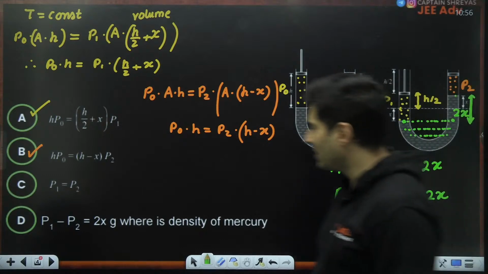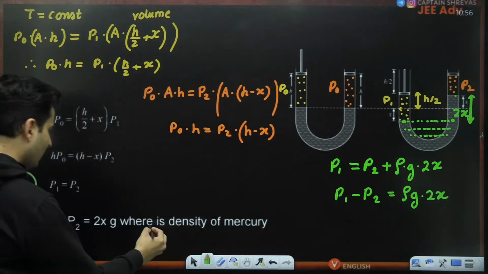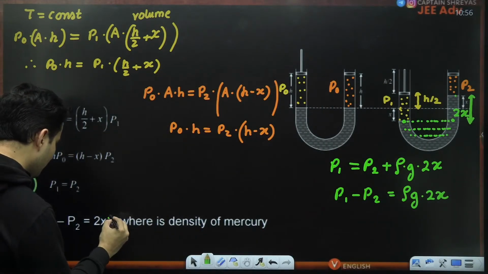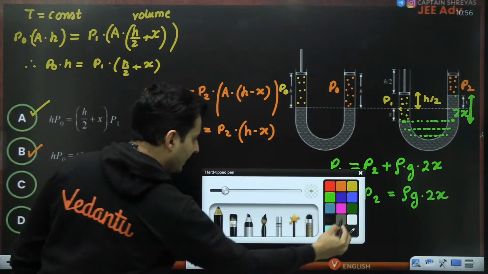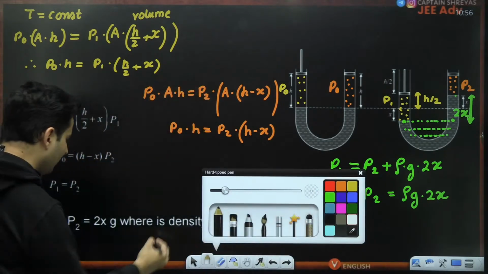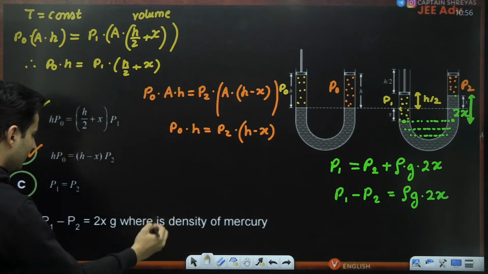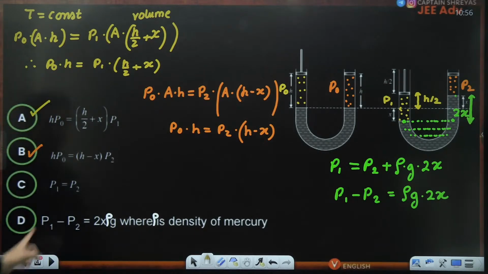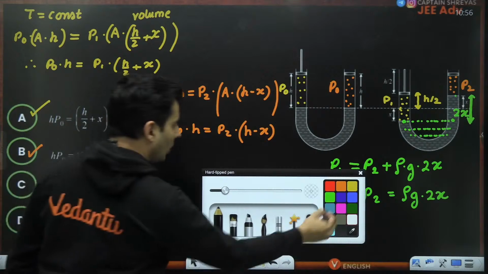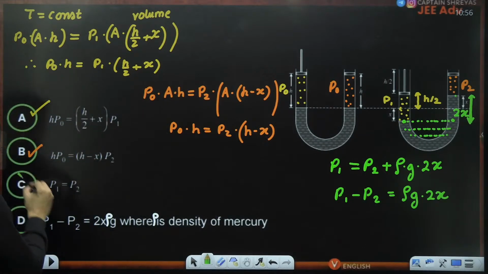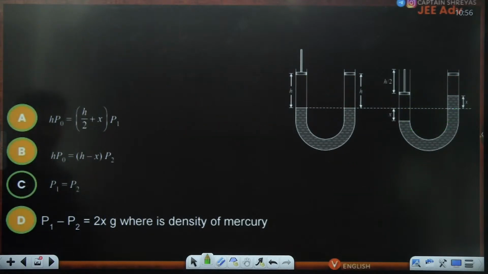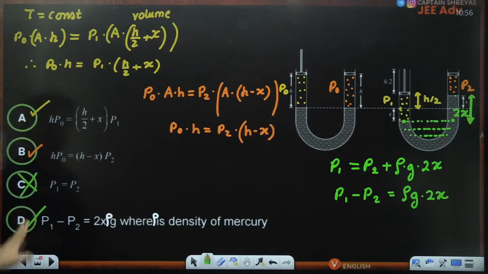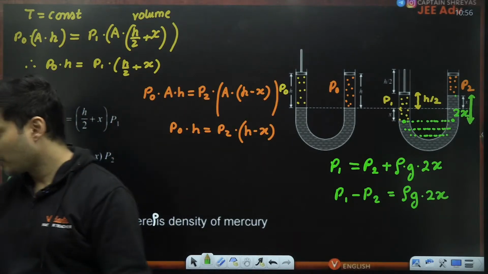Rho g 2x, I think rho is missing. I think that rho is misprinted over here, so I'm just adding it. I believe that rho was there because they have mentioned where rho is the density of the mercury. So definitely this option also seems to be correct. Naturally, C option is incorrect. Just check this out: A, B, and D. Yes, we got it right.